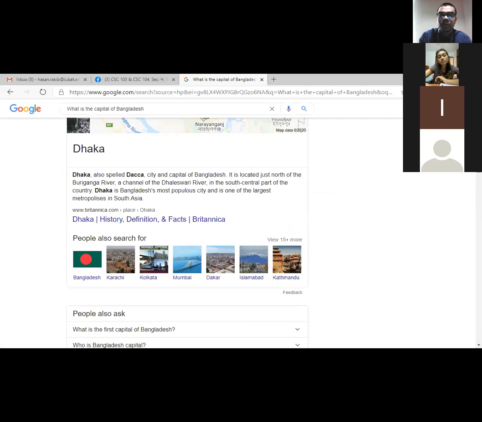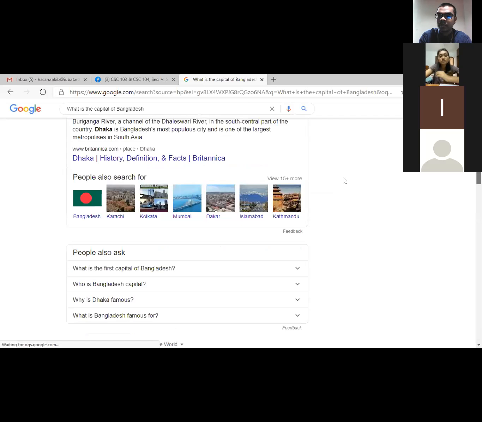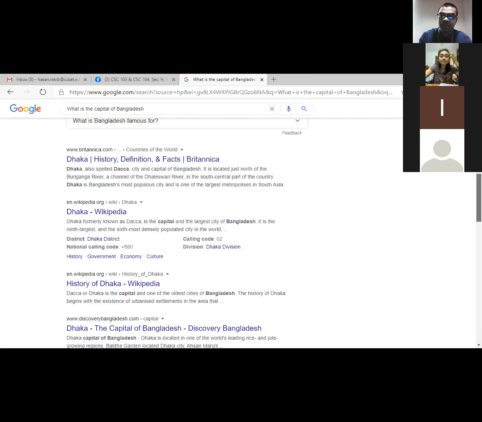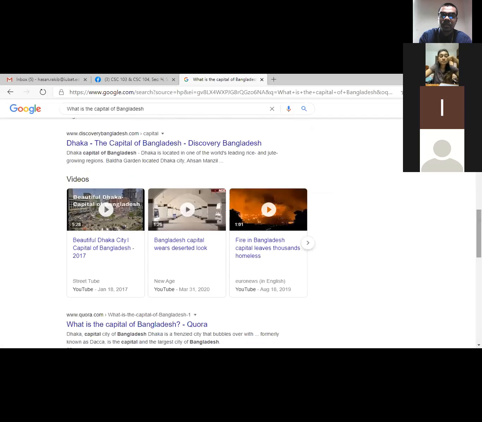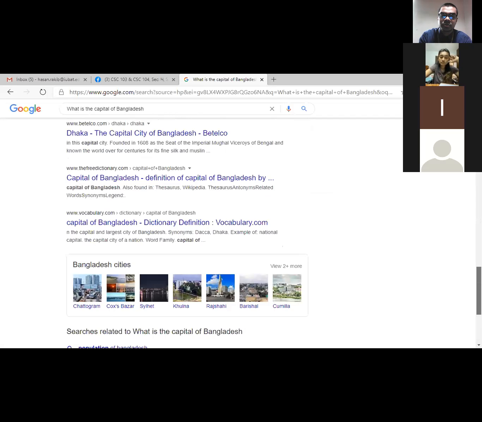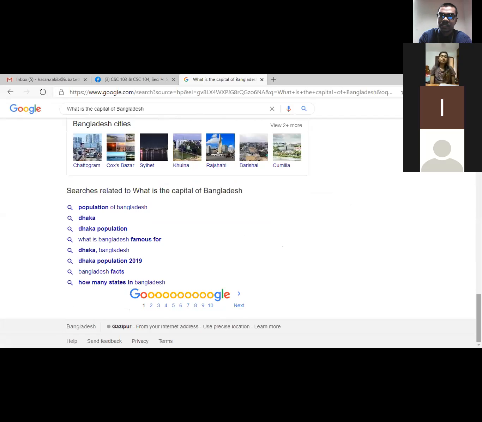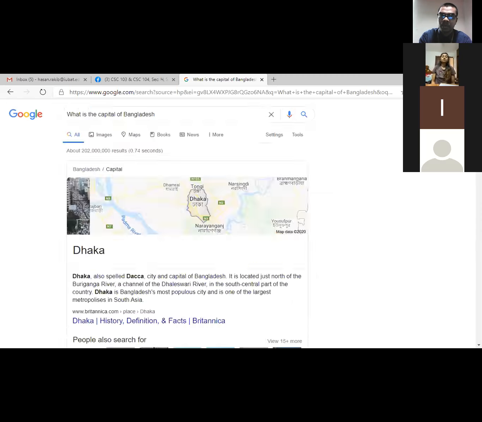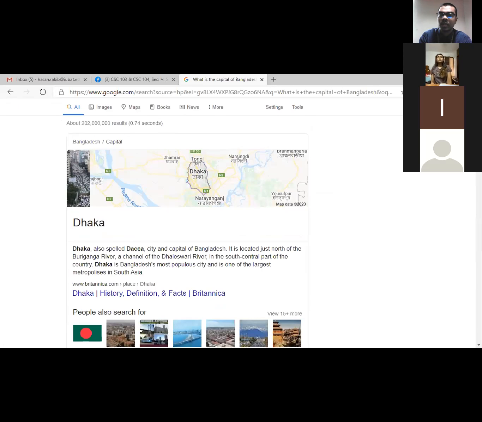Can you see that? A number of web page links it is giving me. So out of these links, you can press any of them, then you are going to get the answer. Already it is showing one answer here: Dhaka is the capital of Bangladesh.